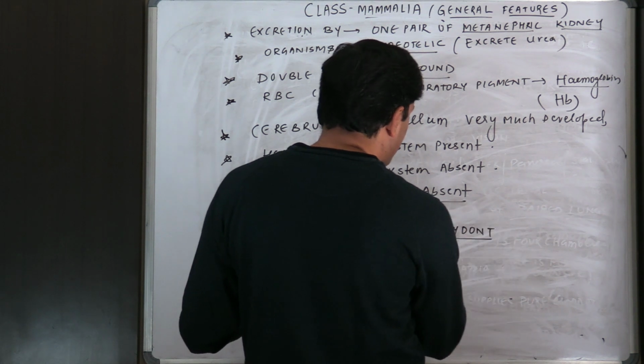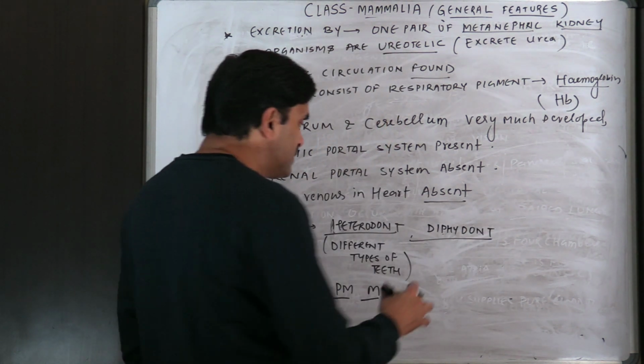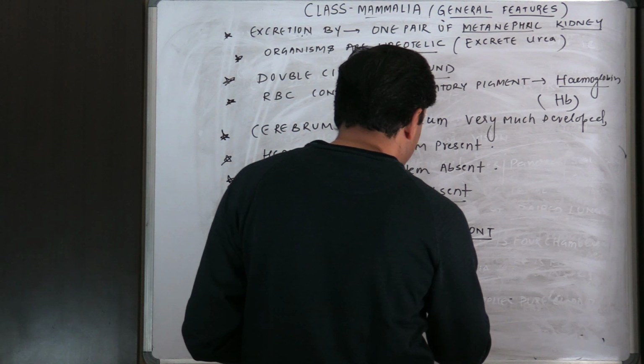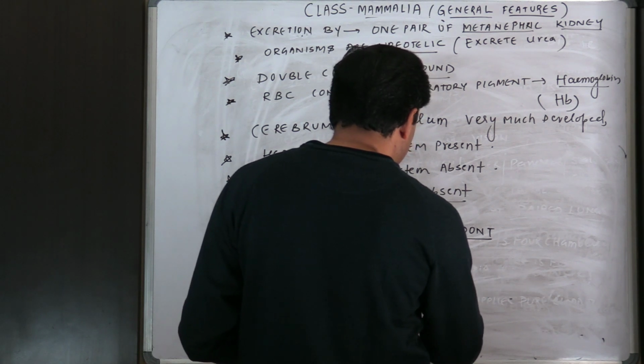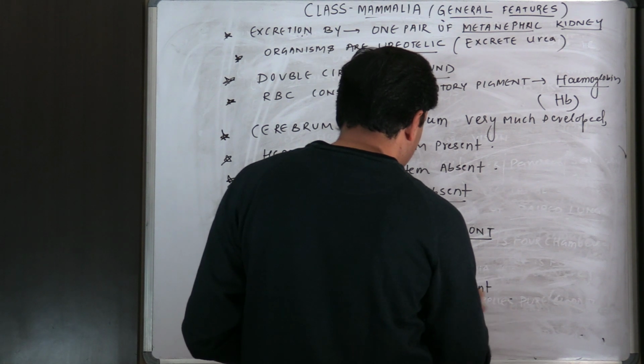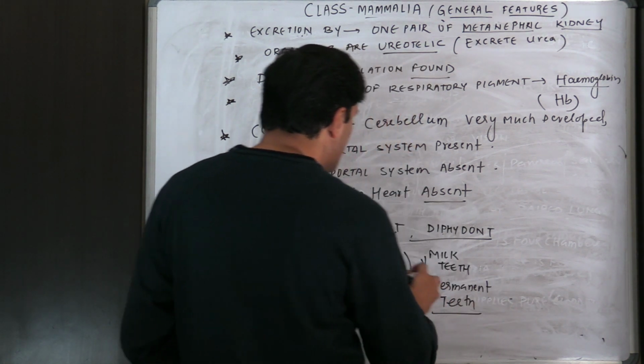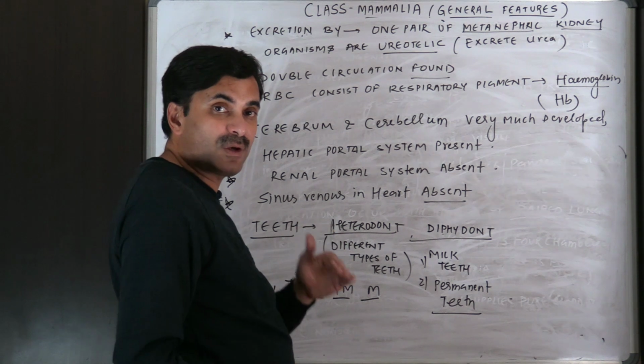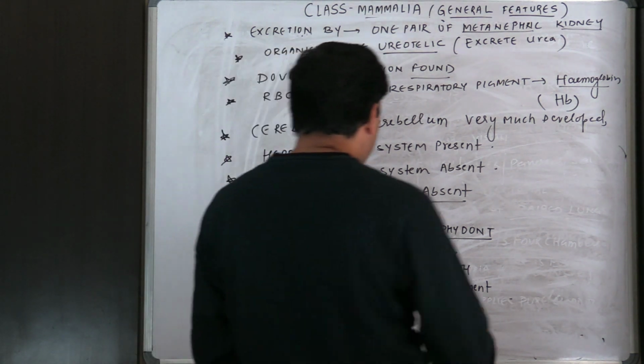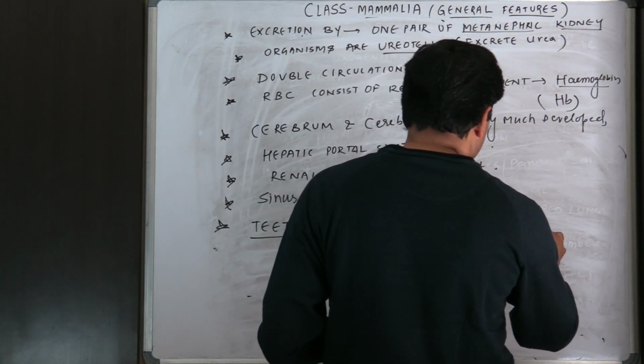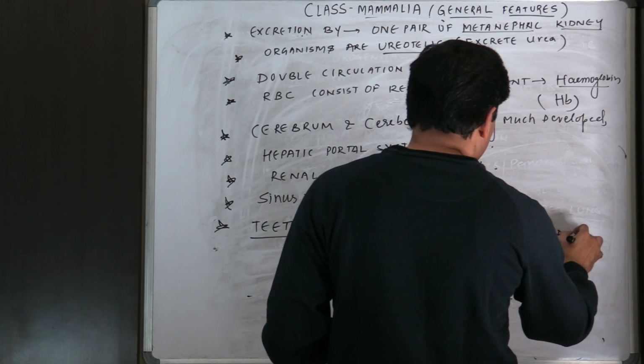Diphyodont means teeth erupt 2 times. One is the milk teeth, another is known as the permanent teeth. So teeth erupt 2 times, milk teeth fall, and in that place permanent teeth are replaced. Heterodont, diphyodont, thecodont. What is thecodont, beta?